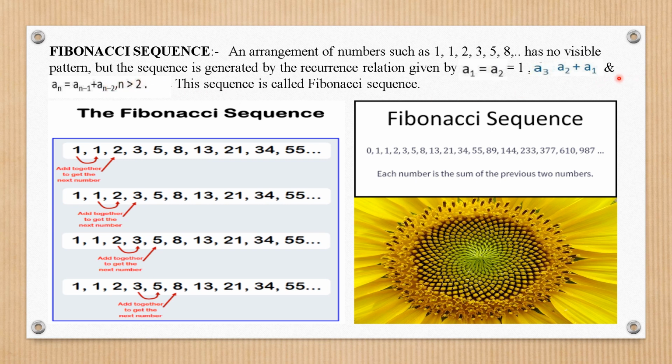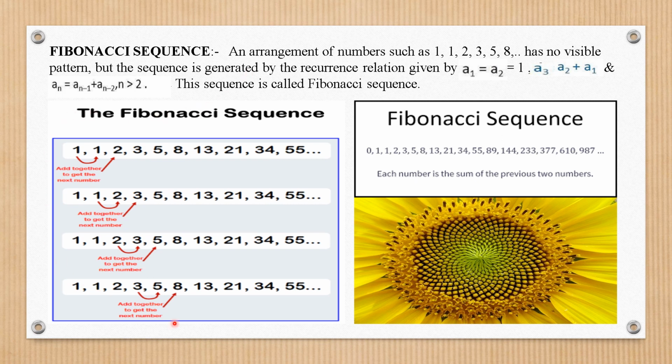And there is question number 14 in your exercise, in which a_n is given as a_(n-2) plus a_(n-1) for n greater than 2. From there you can get this idea. This sequence is called a Fibonacci sequence. So this is the mathematical arrangement. You will come to know when we solve question number 14.